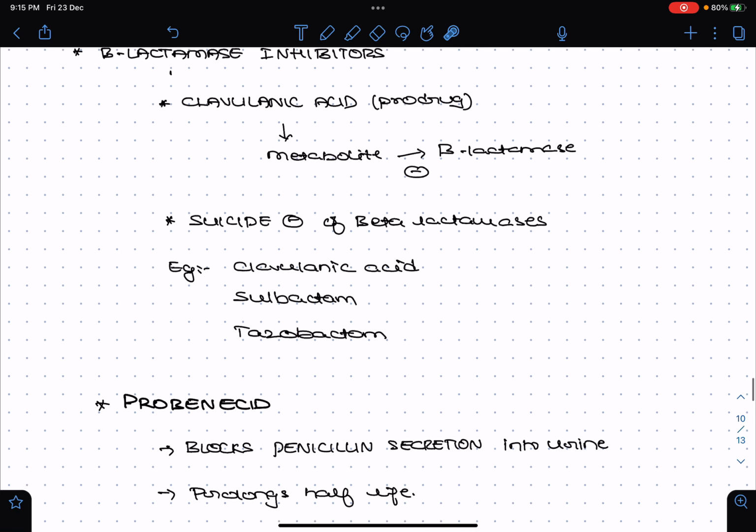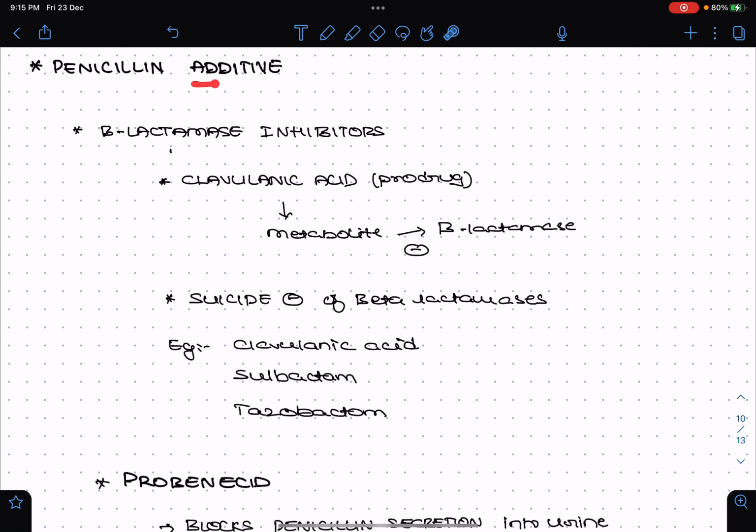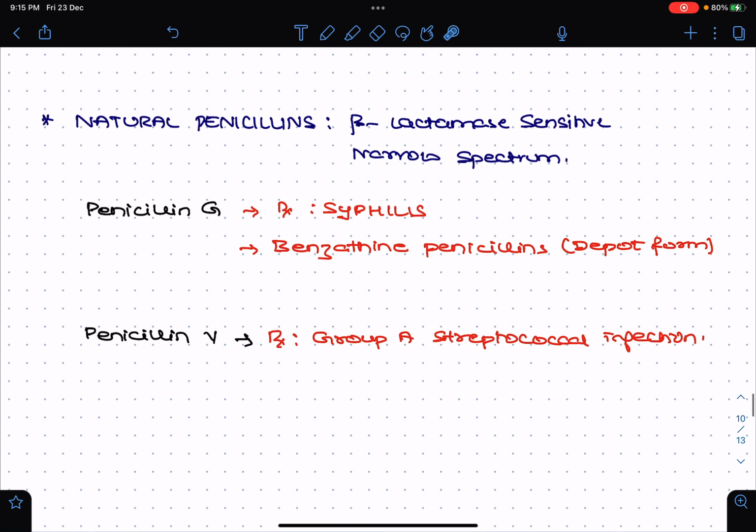So there are two things to remember, the additive ones. So additive ones, you have adding beta lactamase inhibitor as well as the probenecid. So next, coming to the natural penicillins.